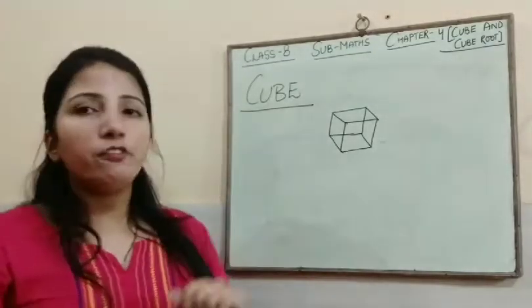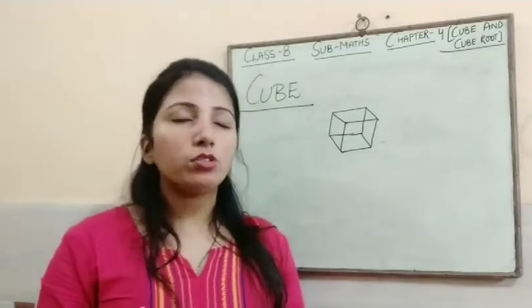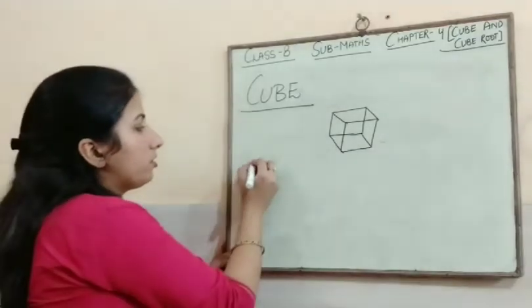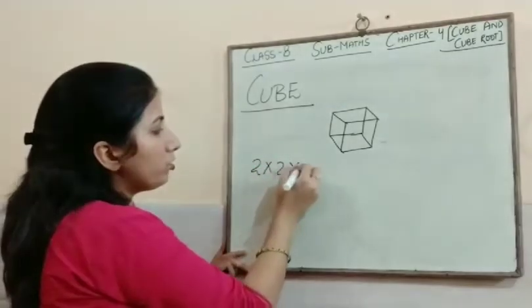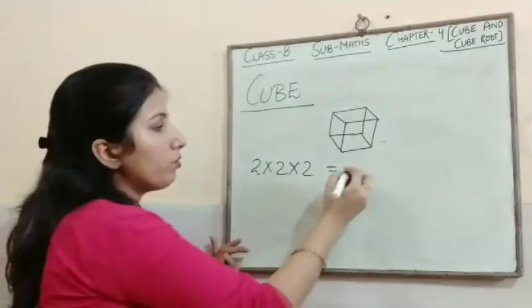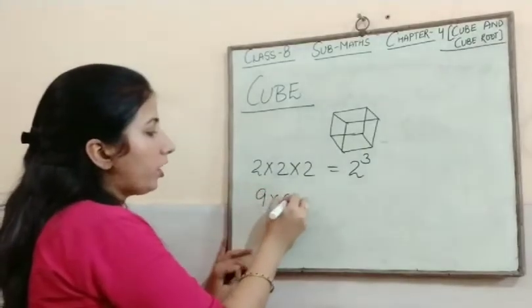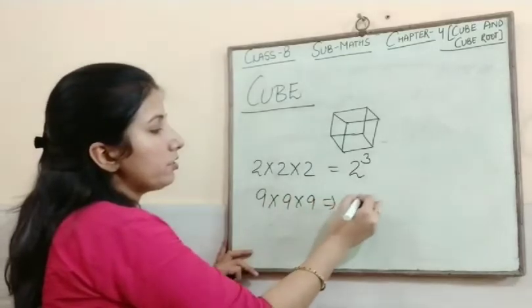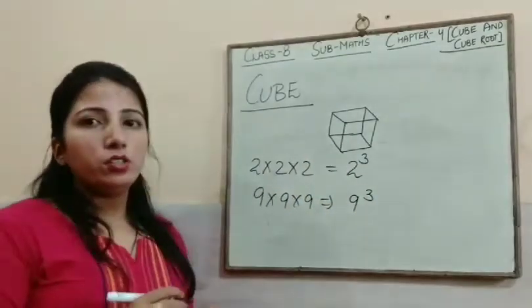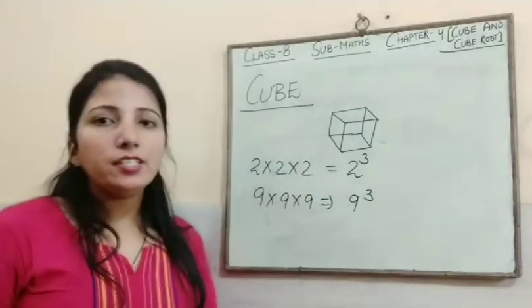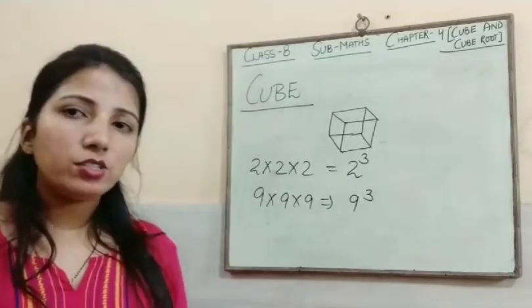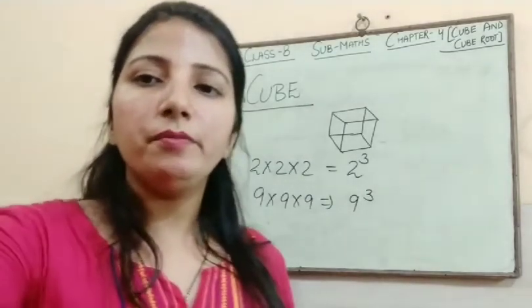What is this cube? When we multiply a number 3 times, it can be written as, for example, 2 into 2 into 2. This is 3 times, so we will write it as 2 cube. 9 into 9 into 9, this is written as 9 cube. So when a number is itself multiplied thrice or 3 times, it's called cube.